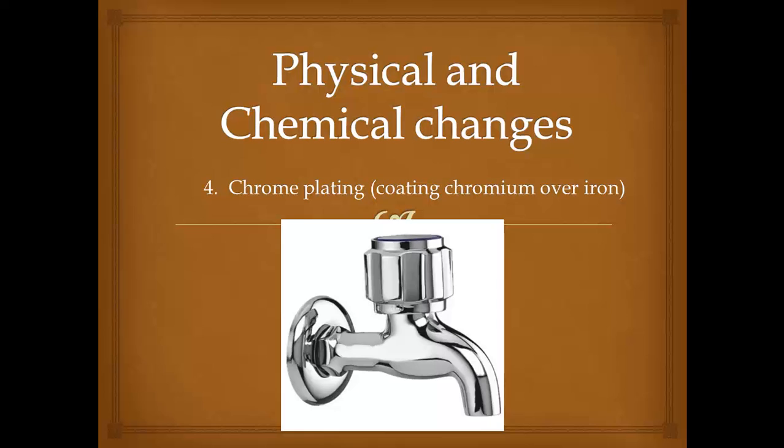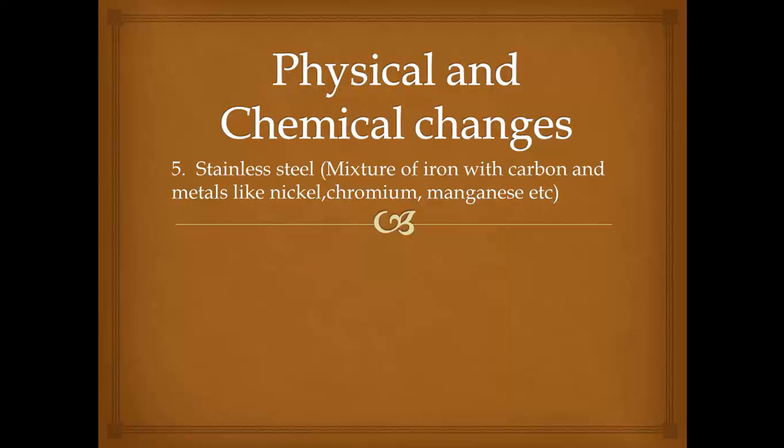They all are chrome plated iron. The fifth method is making stainless steel. Stainless steel bowls, plates, glasses are there in our home. They are actually a mixture of iron with carbon and metals like nickel, chromium, manganese, etc. So it's a mixture of different types of substances along with iron. So these are the important methods to prevent rusting.